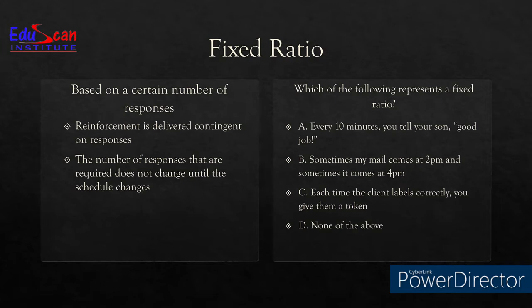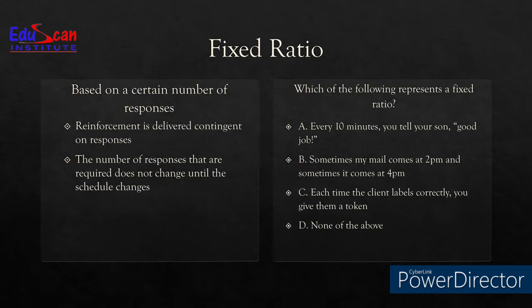Say for example, if we are reinforcing every second response, so after 2 correct responses, reinforcement. Next two correct responses, reinforcement. Another two correct responses, the reinforcement. So it's a fixed ratio. Ratio, remember, is the number of responses and has nothing to do with the time.